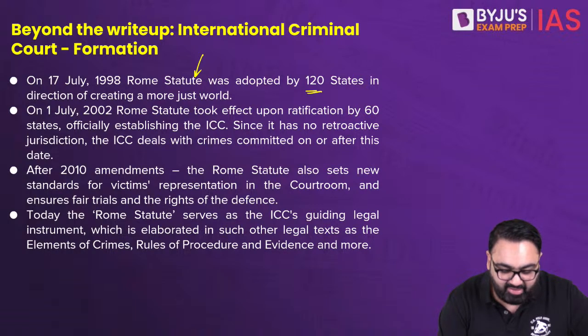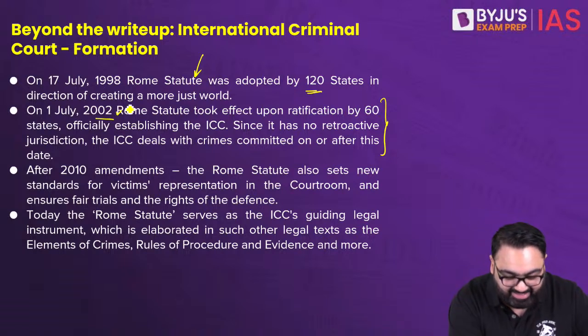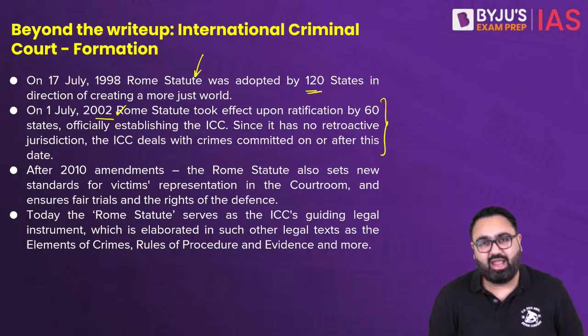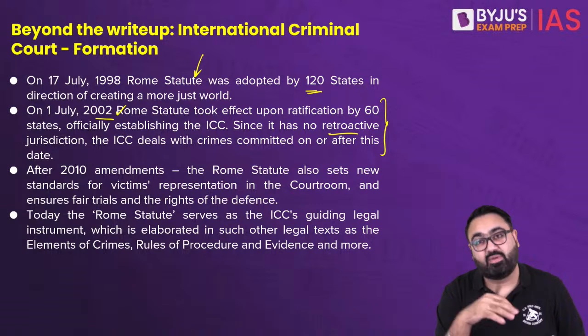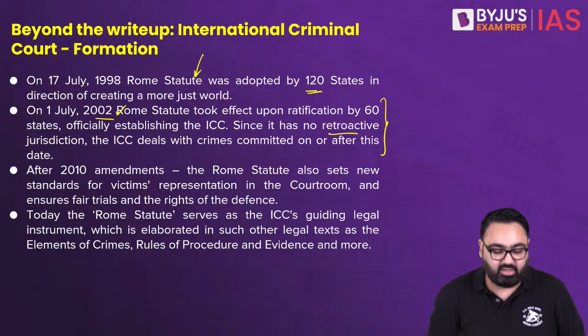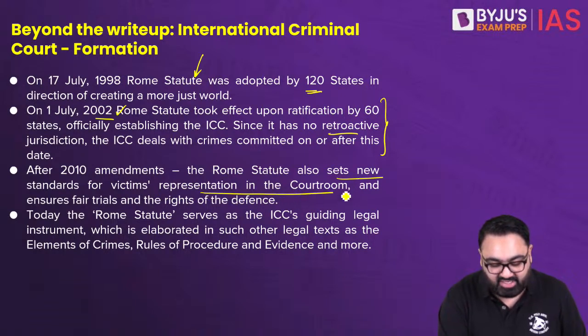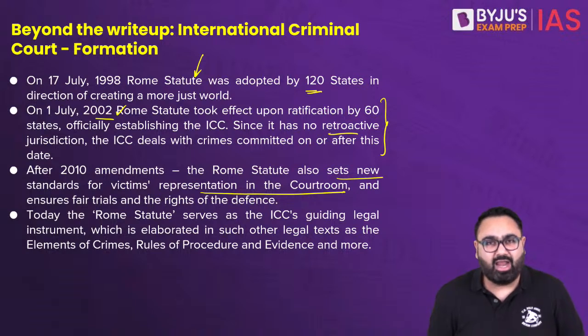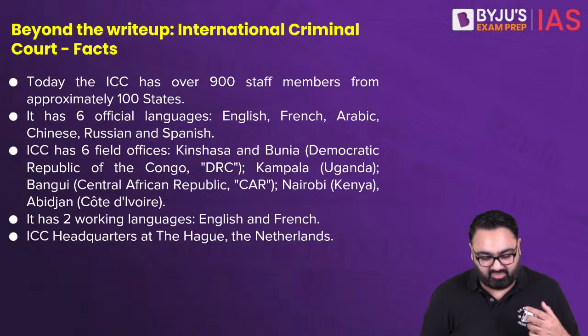It has been ratified by 60 states by 2002, that is when it came into force. It does not have any retrospective jurisdiction, meaning any war crime that took place before 2002 is not covered under this. It also sets new standards for victim representation in the courtroom. Again, it's a platform where the victims can go and hope that their voices will be heard, but there is no implementation authority, and that is where it lacks most of its powers.